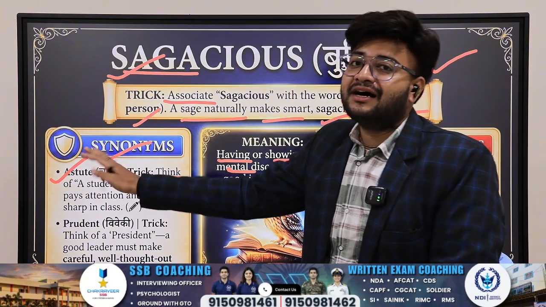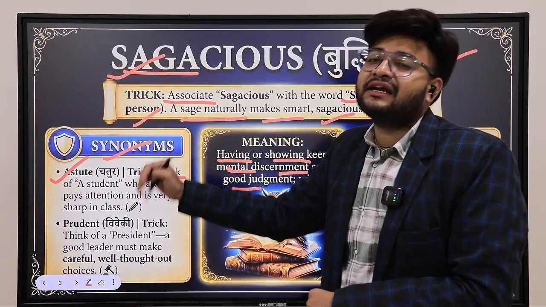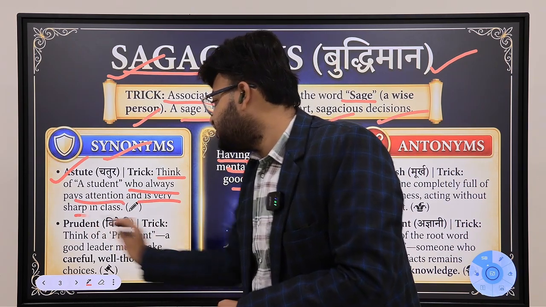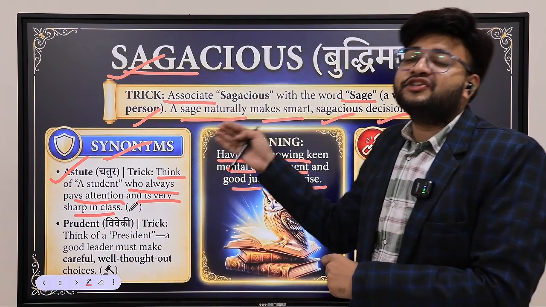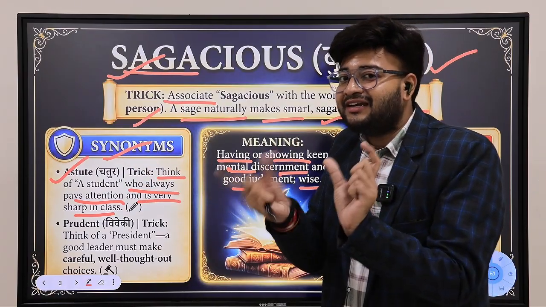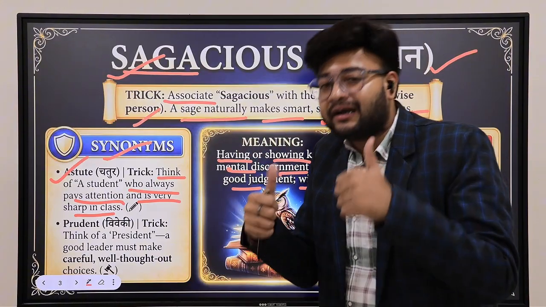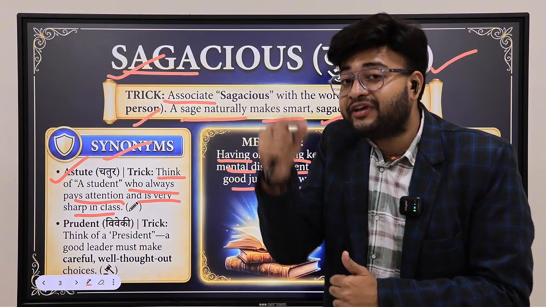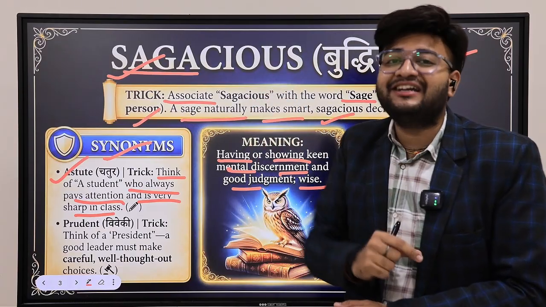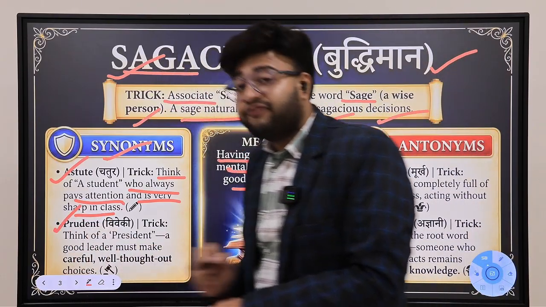Think of a student. Astute, a student. A student who is very wise in your class, very intelligent, who pays attention and is very sharp. Try to connect it: a student, astute. So astute means a very intelligent, clever person who notices even the smallest detail in your class, a very observant kind of person. Yes, observant you can also add here. A very careful person.